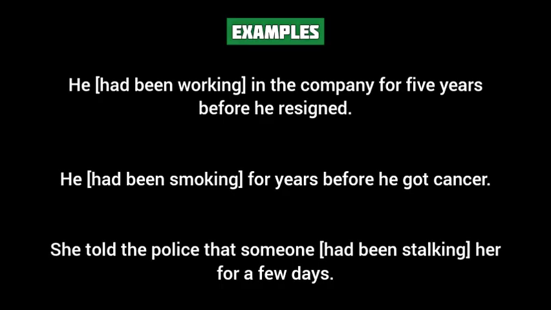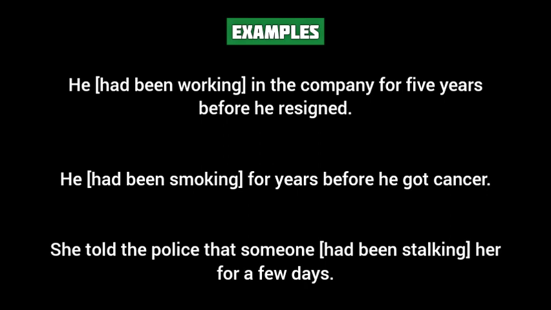Now see some examples of past perfect continuous tense in sentences. He had been working in the company for 5 years before he resigned. Here, had been working is in past perfect continuous tense. The act of working started in the past and continued for 5 years till his resignation.